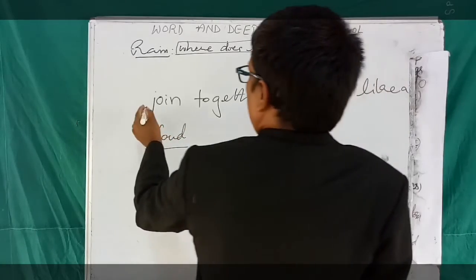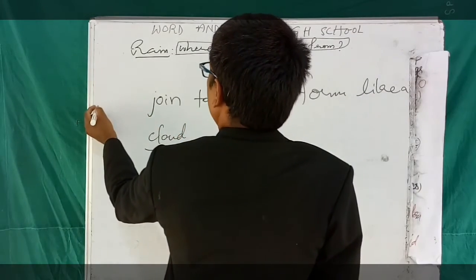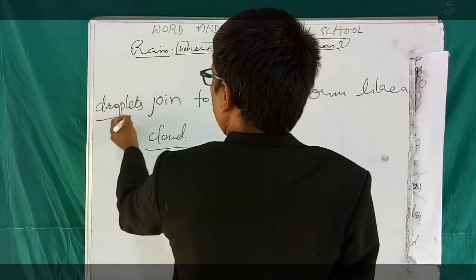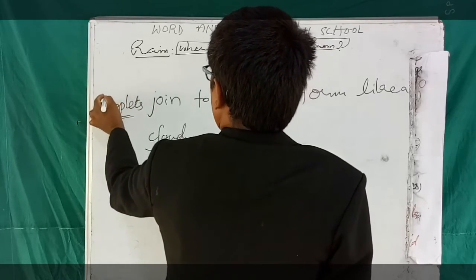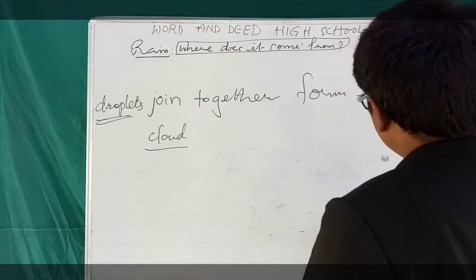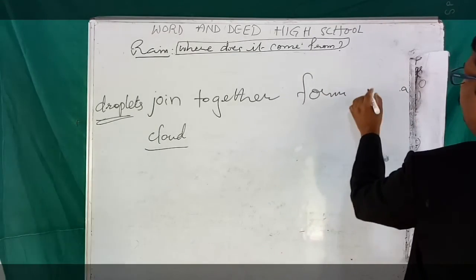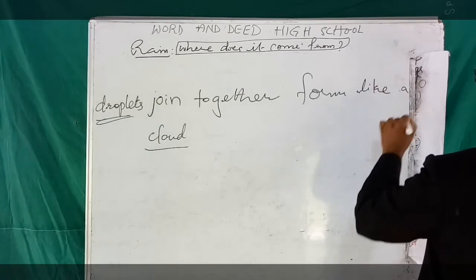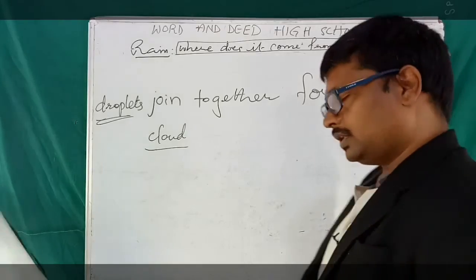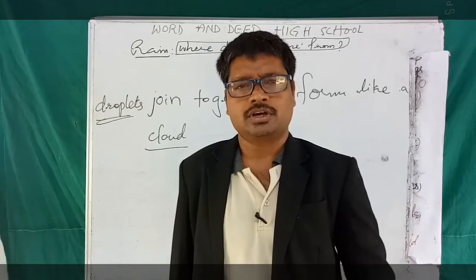Okay, who joins together? Droplets. Droplets join together and form a cloud. Okay, students, you understood in this video what evaporation is and how clouds are formed.